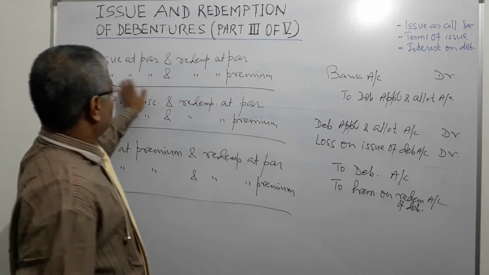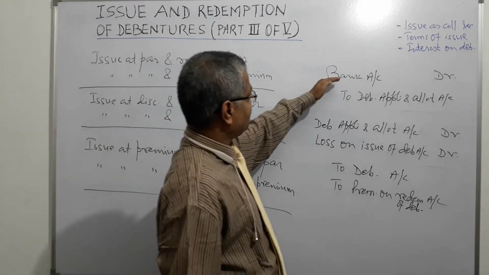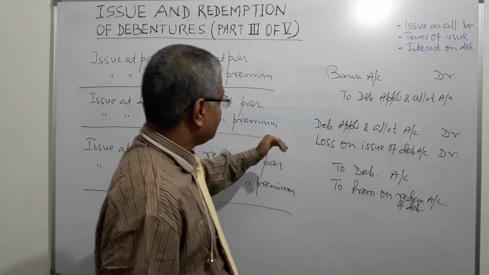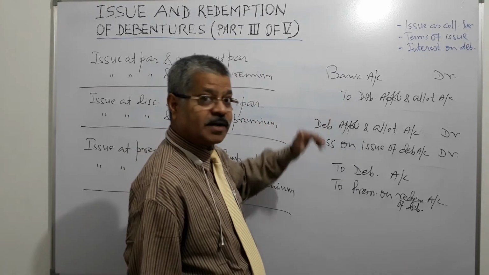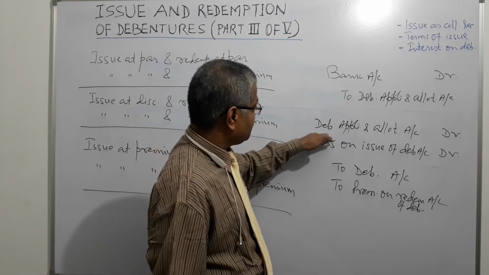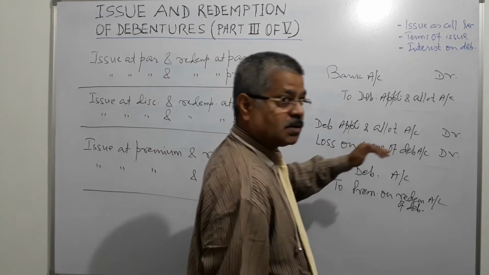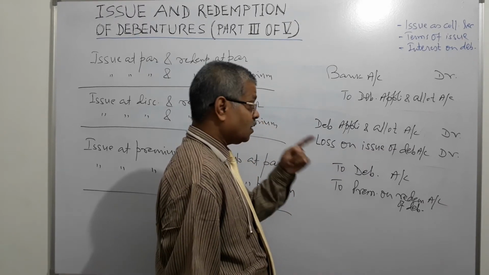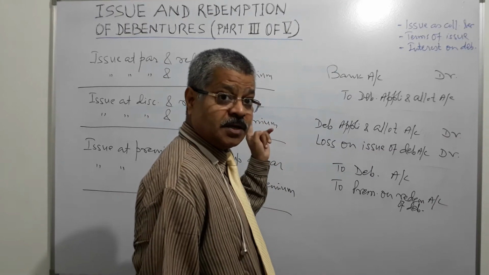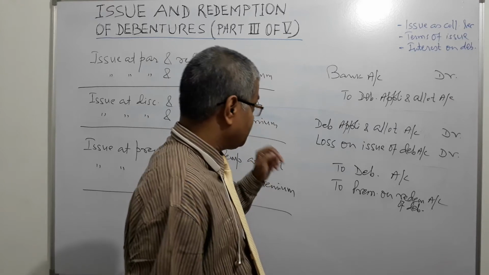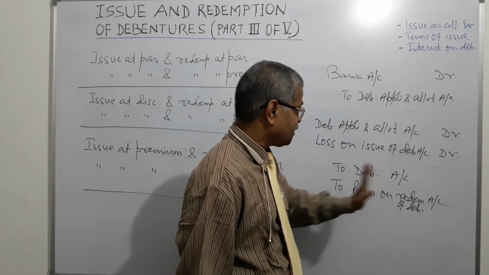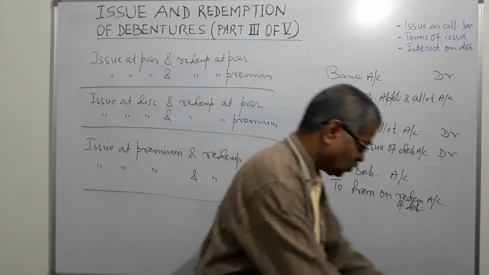So for the second, debit bank account, credit debenture application allotment account, and this is at the time of application. Now at allotment, debit debenture application allotment account and debit loss on issue of debentures account, because redemption is with premium, and two accounts will be credited, debentures account and premium on redemption account on debentures.